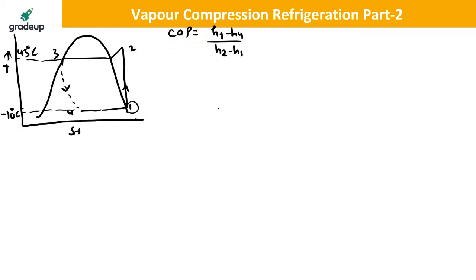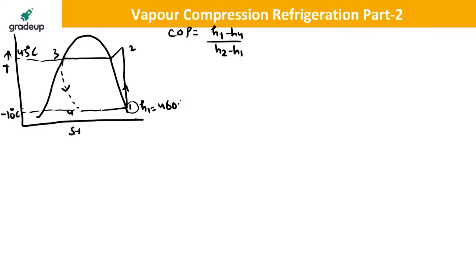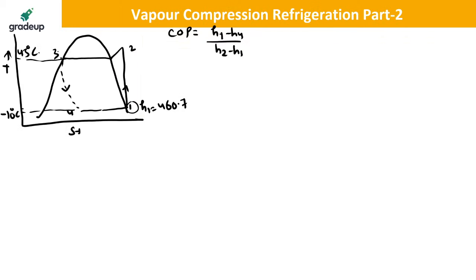Very good. So H1 will be equal to 460.7. Similarly, at point 3, for 45 degrees Celsius, this will be the enthalpy of liquid, that is 133. H3 will be equal to 133. You only require the value of H2. How can you find H2? It is very simple. We know that S1 will be equal to S2 because 1 to 2 is an isentropic process, right?